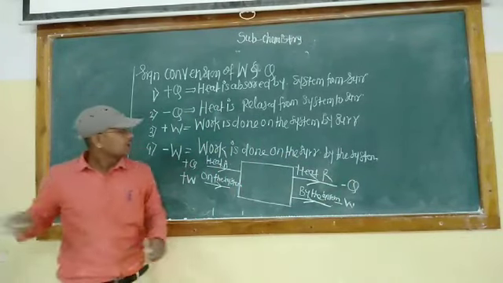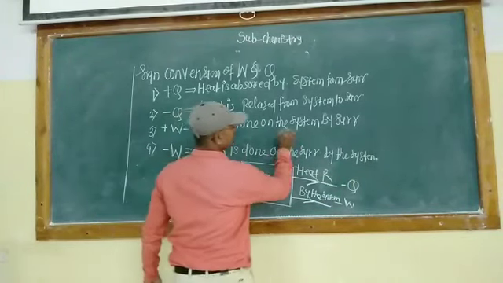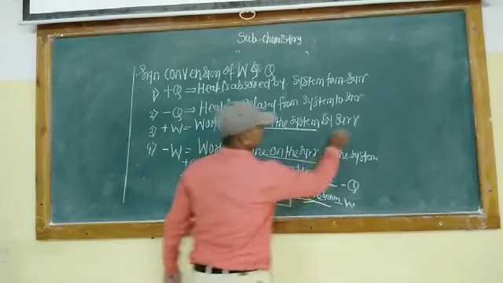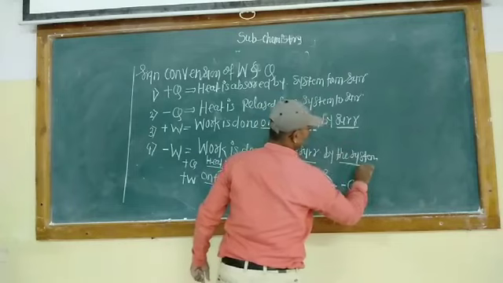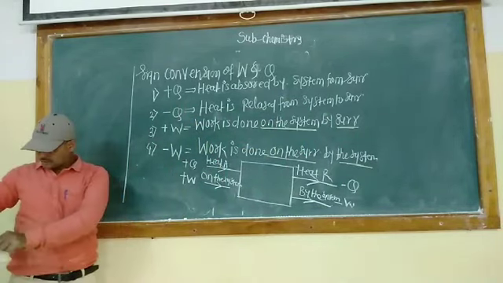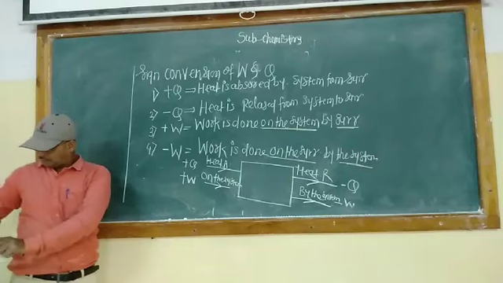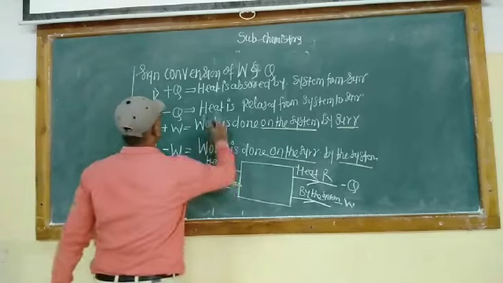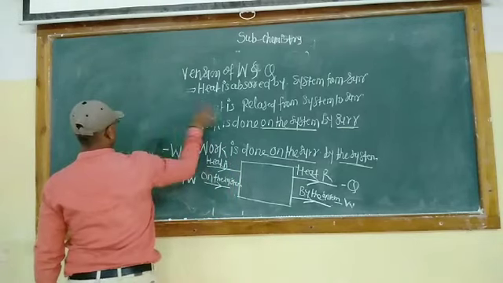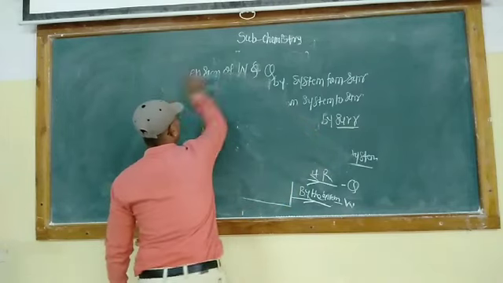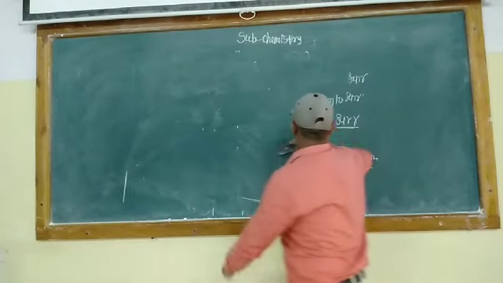System, so note this, I underline again: on the system, on the surrounding, by the surrounding. Okay, these are the four sign conventions of the W and Q. The next title we are discussing is the expression for pressure, volume, work.